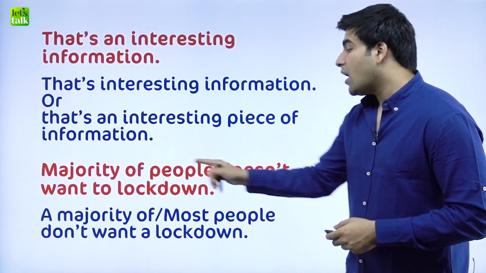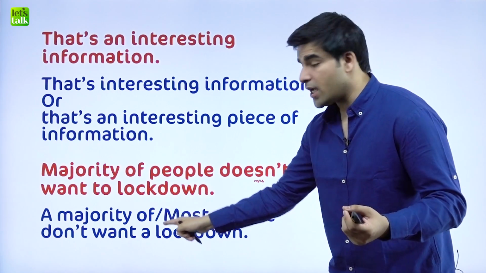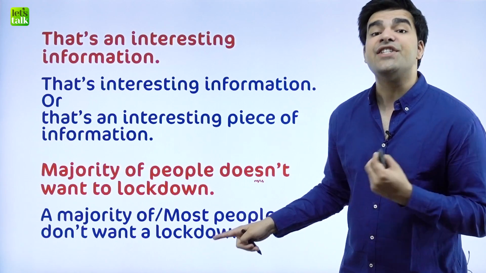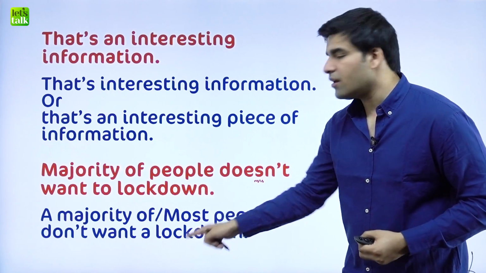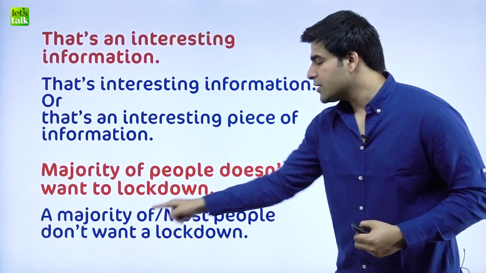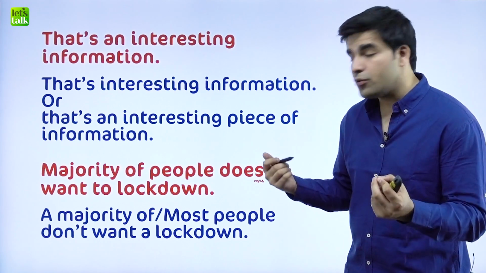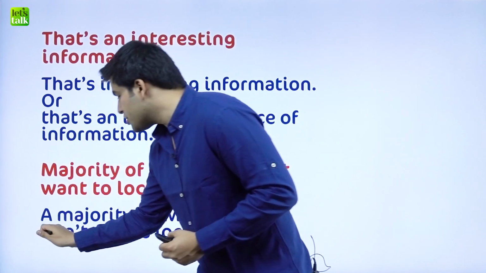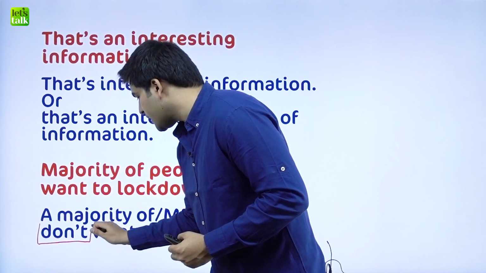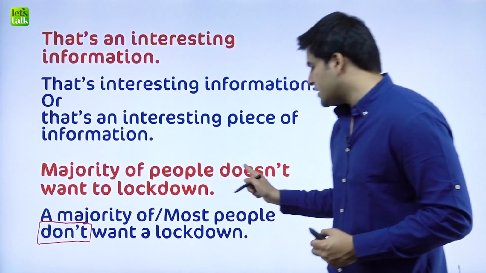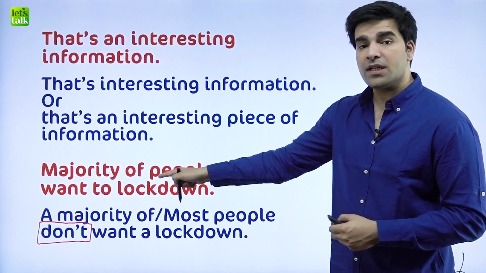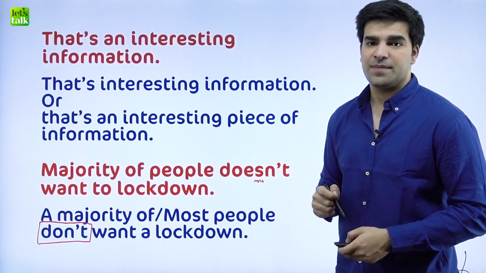So we say a majority of, or we say most people don't want a lockdown. That's very important. With plurals, you use don't, and with singulars, you use doesn't. But most of the people is not singular, it is plural.